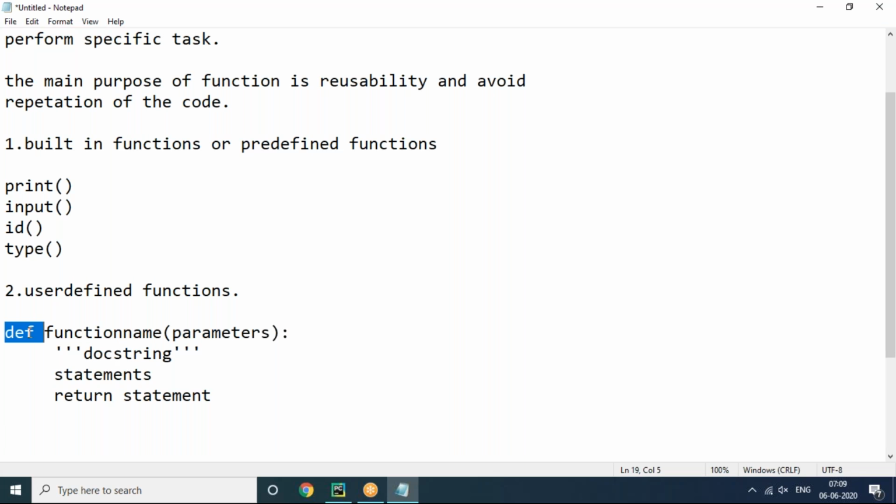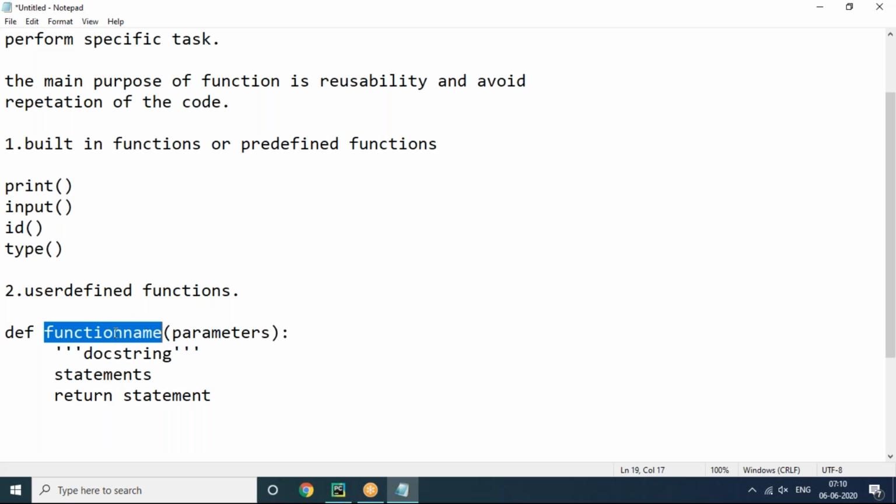So def is a keyword in Python to define a function. This is compulsory. The function name can be any name, no problem at all. Any name you can take, but it must be valid. How should it be valid, sir? Yes, as I said in the beginning sessions, identifiers. I discussed identifiers.